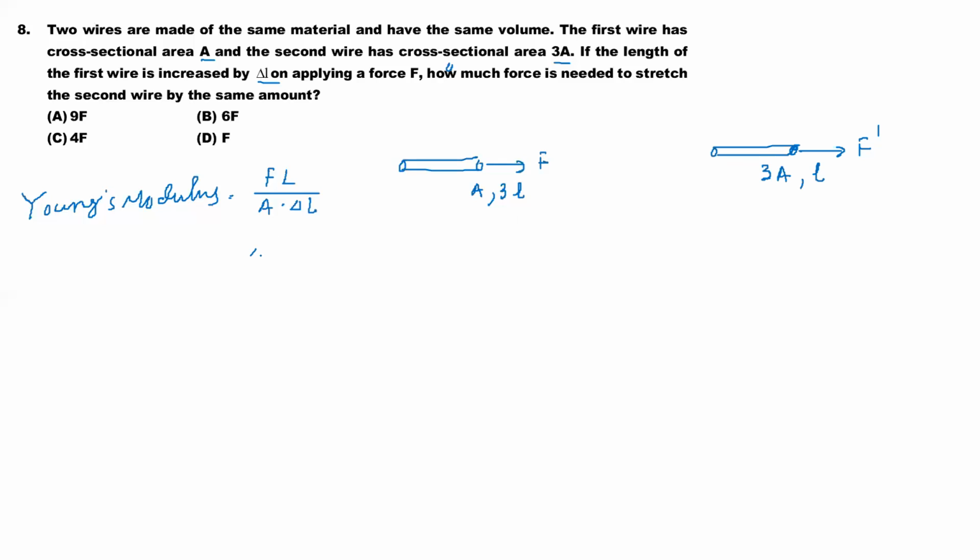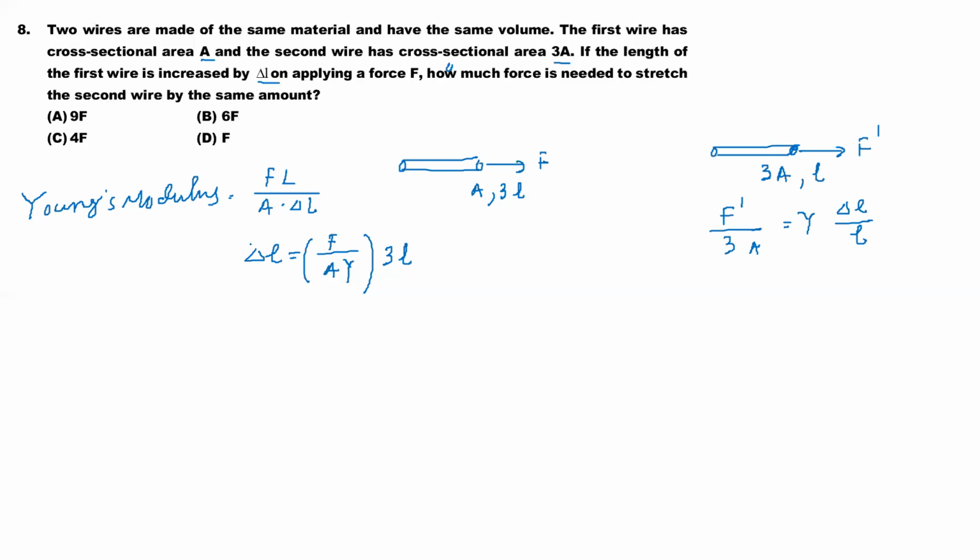Okay? So if I go for delta L, delta L is equal to F by AY whole into L. Students, for the first wire, this is delta L. And for the second wire, if I find it, by comparing, I take the force and write F dash by 3A equal to Young's modulus into delta L by L. Yes or no?